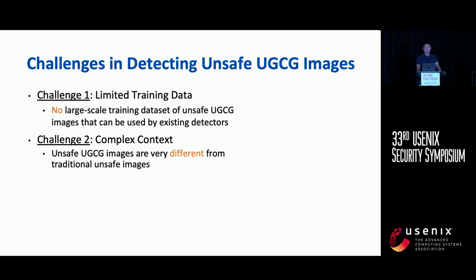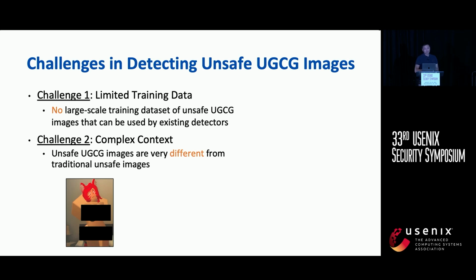Second, complex context. These unsafe images are very different from those traditional unsafe images, from the background environment to the characters. For example here, such images have artificially rendered 3D avatars with different features.